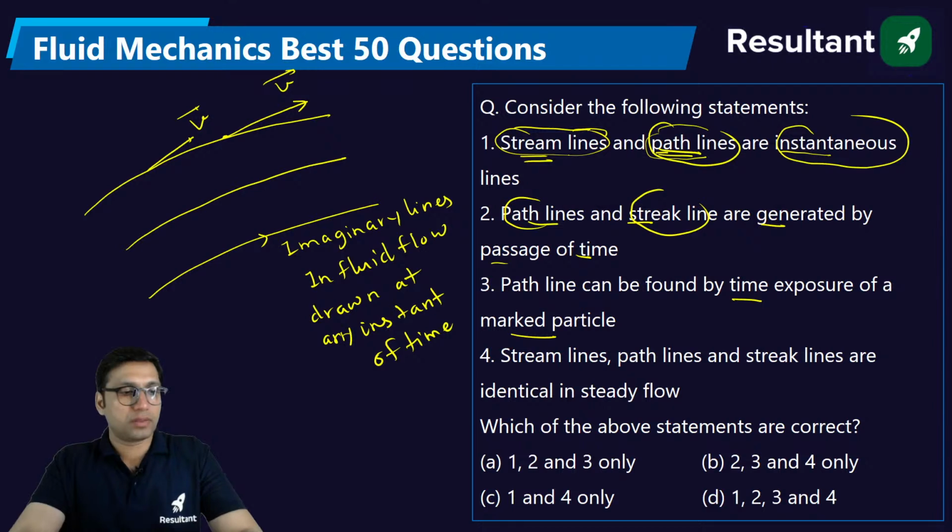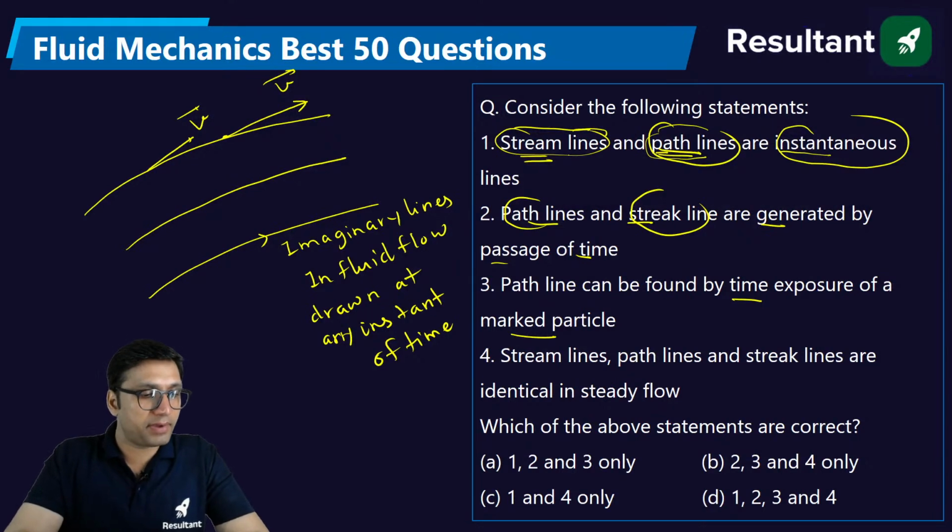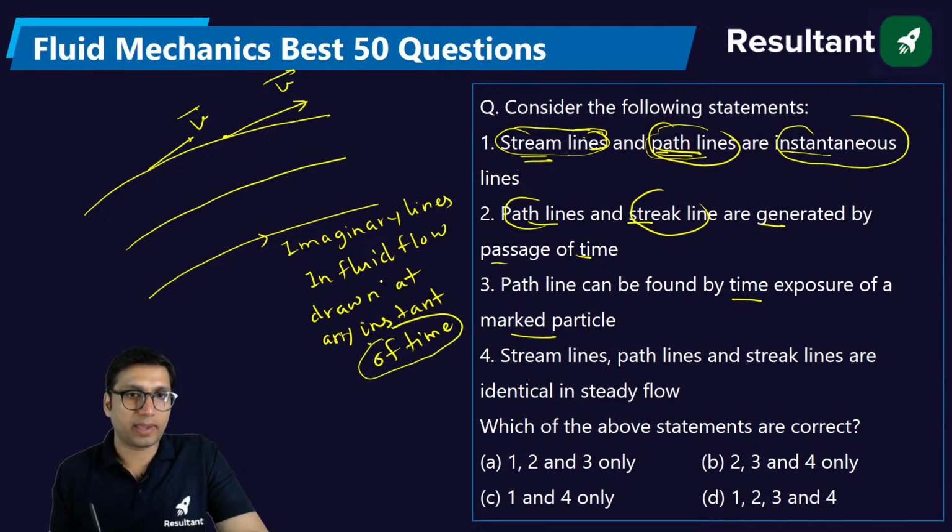Yeah, so if this is engineering services previous year question, streamlines are considered to be instantaneous, but they are not actually instantaneous lines. They are drawn at a given instant of time. These are imaginary lines which give you the velocity direction vector, but they are drawn at an instant of time. They are not instantaneous lines. So the right answer will be option B for this question. Path lines are, but streamlines are not instantaneous lines.